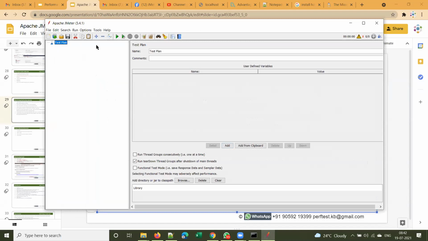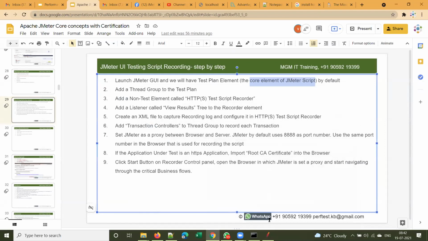Can you launch JMeter, everyone? Can you please launch JMeter on your machine, please? By default, you will have a dark background, dark theme, isn't it? Yes, sir.